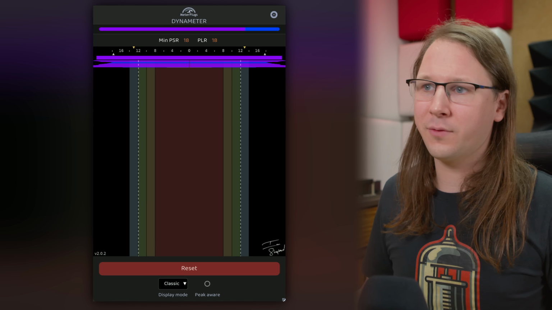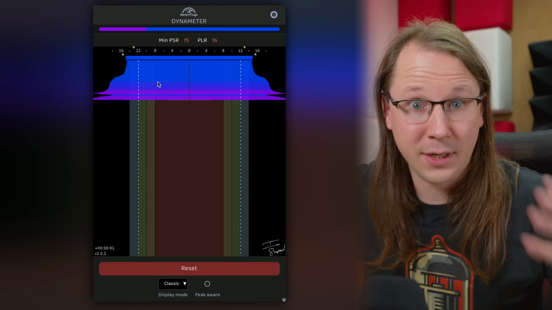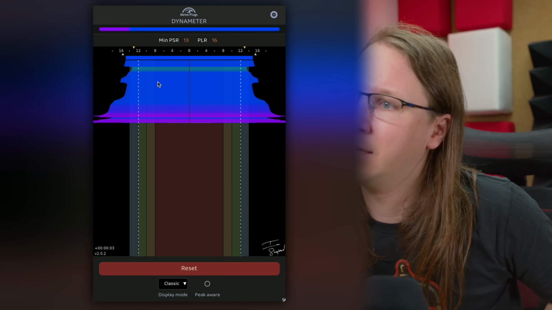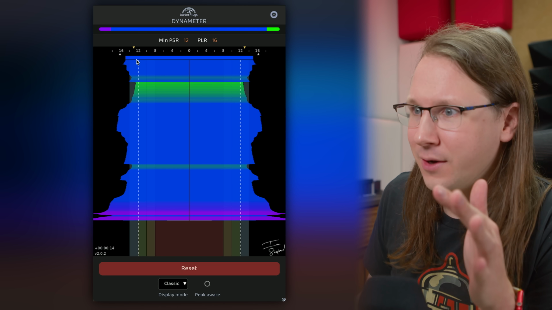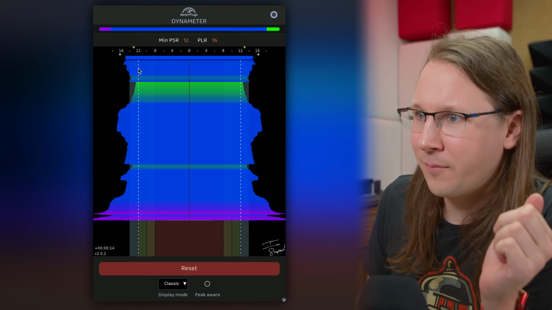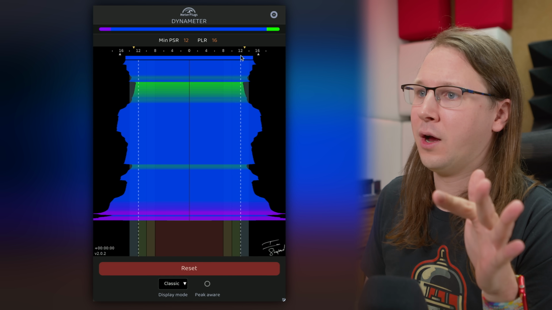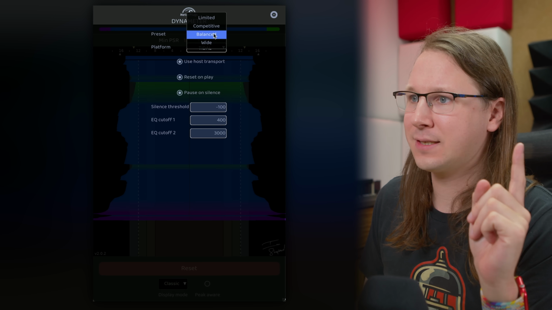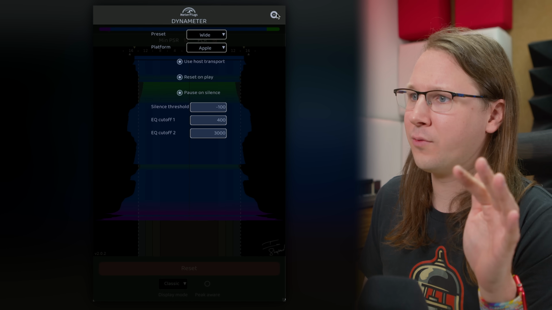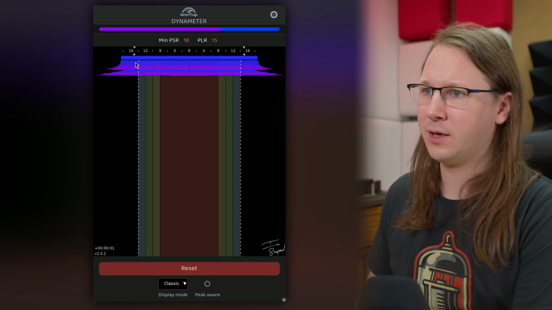If I play back this song from the beginning, it first shows us a big spike because it takes 3 seconds before it has its average. There it is. And we can see here that it's actually very dynamic. And the funny thing is, it's actually more dynamic than what we said would be acceptable. I set a PSR of 12 here because I'm working in the balanced preset. But I think for this song, we can go for wide. Now it's set at a PSR of 14, and you'll see that it's more within the boundaries.